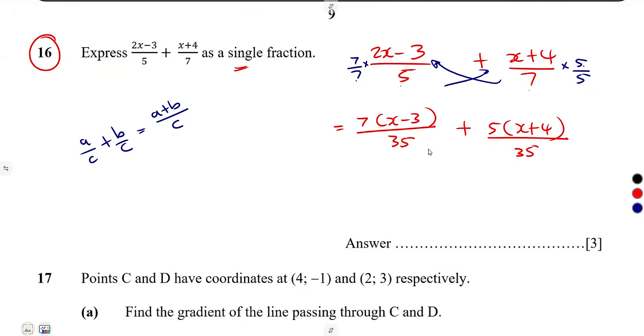So guys, you see, we have got the same denominators, so it is easier for us to add because we're just going to consider that as our common denominator. Then add these numerators. So simply combine 7 times x, 7x, 7 times minus 3, minus 21, plus 5 times x, that's plus 5x, plus 5 times 4, that's a plus 20.